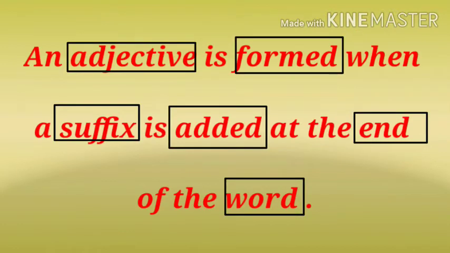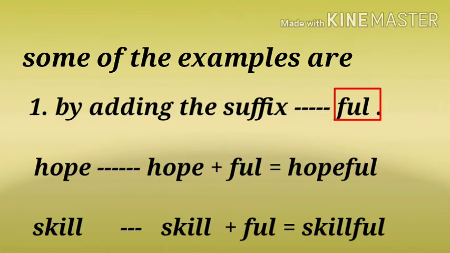An adjective from a verb or a noun is formed when a suffix is added to the simple form of the word. So here we will see some examples of added suffixes. They are either verbs or nouns and they will be turned into adjectives. The first one is by adding the suffix ful: hope, hopeful, skill changes to skillful. Here you see hope and skill are added with the suffix ful.